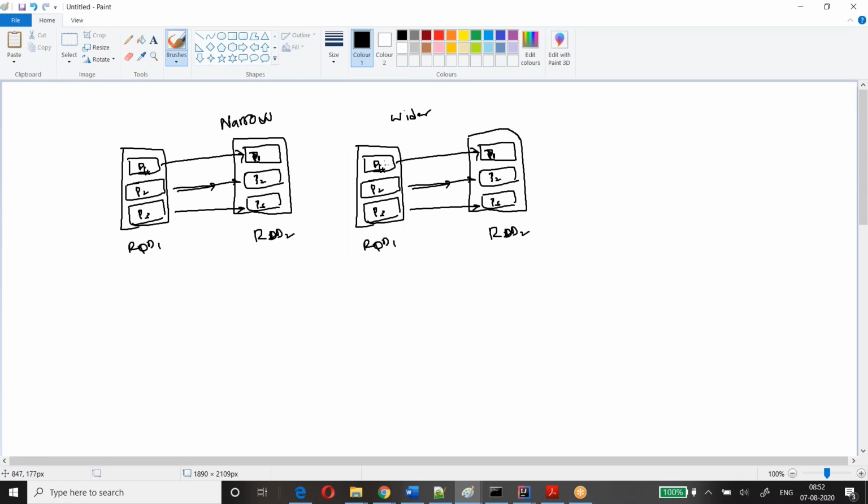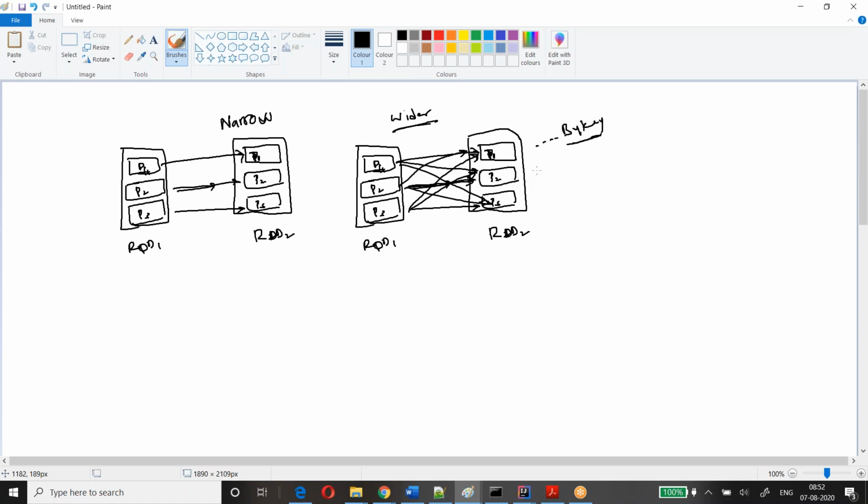Suppose in partition 1 I have so many keys. One key will go to partition 1, one key will go here, another key will go here. Similarly, it will go here, here, here. If you have a data shuffle like this, these will be called wider transformations. So most of the by-key operations will be wider. Joins also, some joins, where the data should be shuffled.